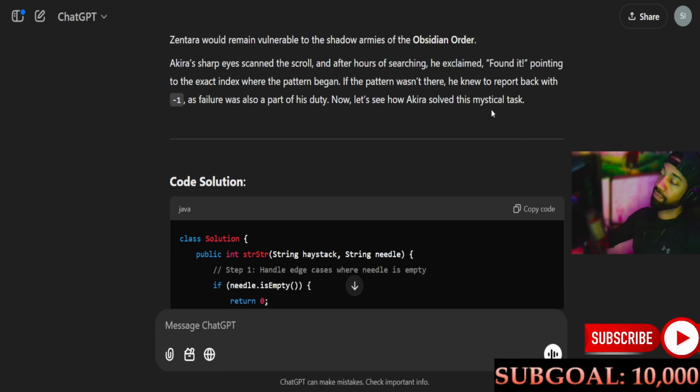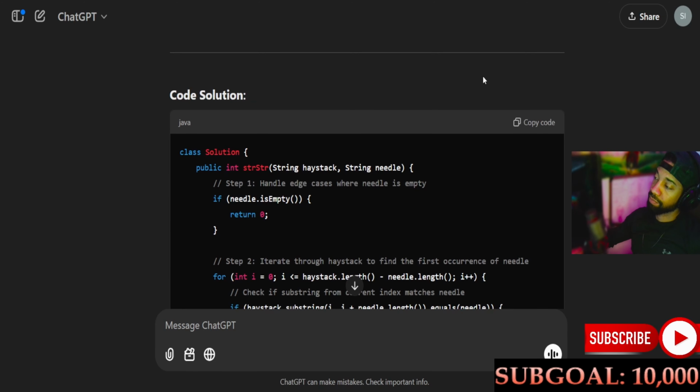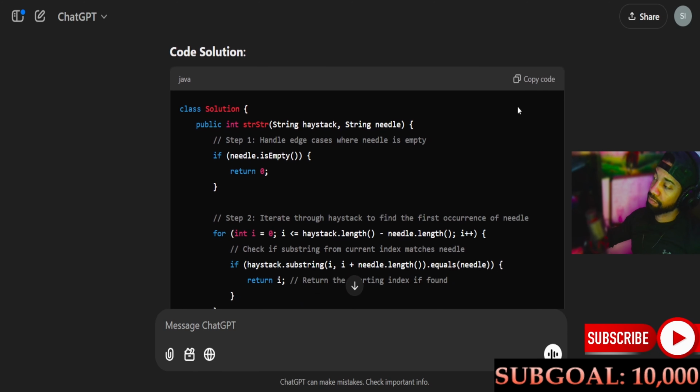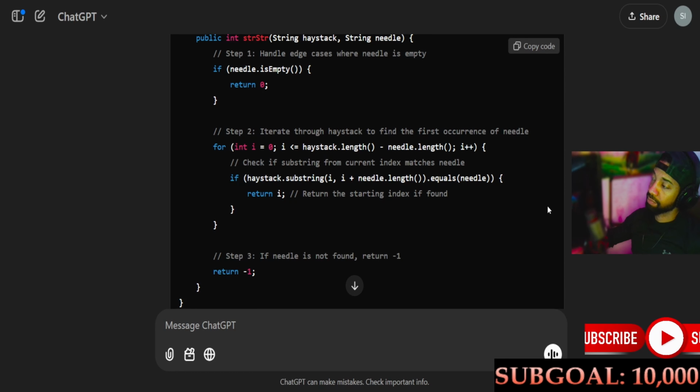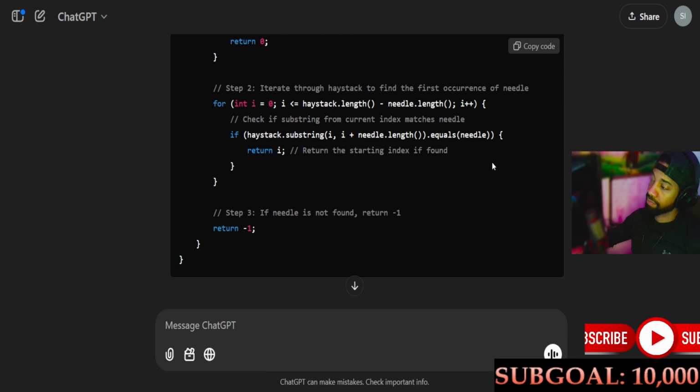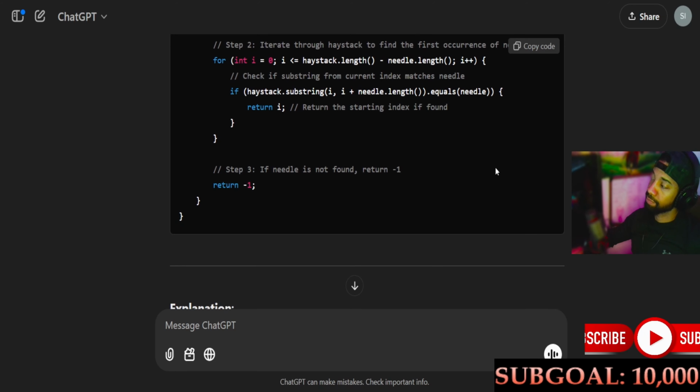Code solution. Java, class Solution, public int strStr(String haystack, String needle). Step 1, handle edge cases where needle is empty. If needle.isEmpty(), return 0. Step 2, iterate through haystack to find the first occurrence of needle. for (int i = 0; i <= haystack.length() - needle.length(); i++). Check if the substring from the current index matches needle: if haystack.substring(i, i + needle.length()).equals(needle), return i. Return the starting index if found. Step 3, if needle is not found, return -1.